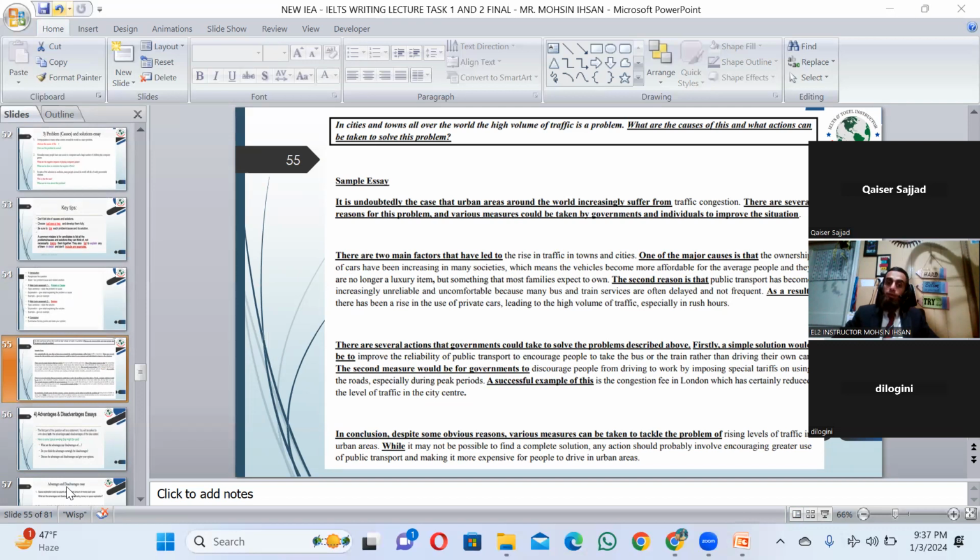Now, there are two main factors, and those two main factors are actually the problem, and there are several actions that governments could take. This means it is possible that governments can take them. Could means can, it is possible, but more formal and respectful. At this point, the second paragraph is about the solution for how to solve the problem of this topic. What are the causes of this traffic? So this is how you're supposed to write a problem and solution essay.